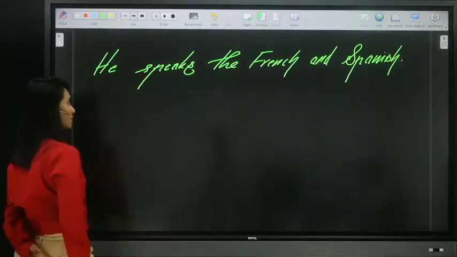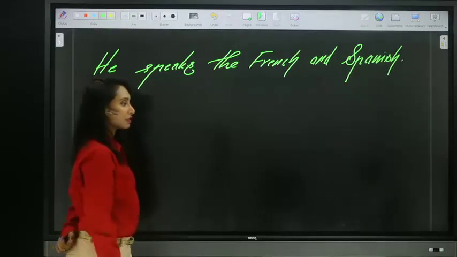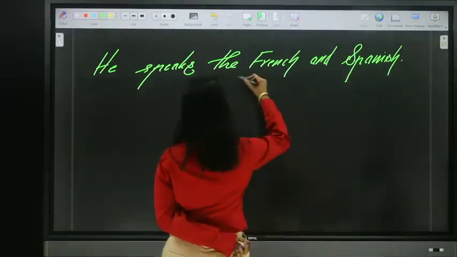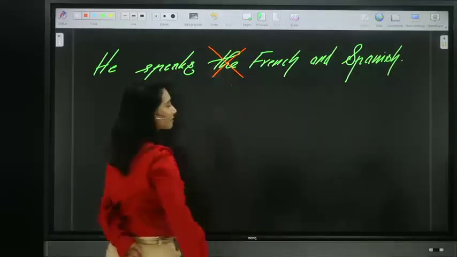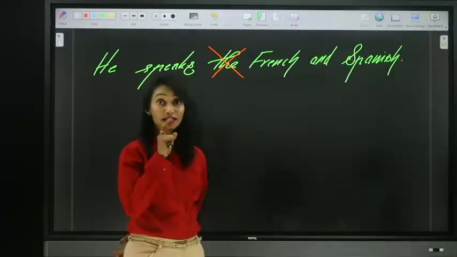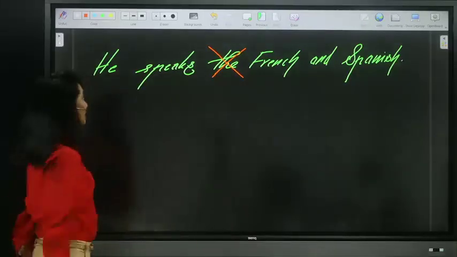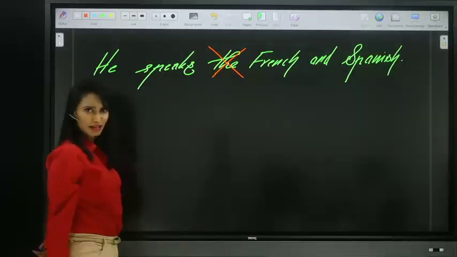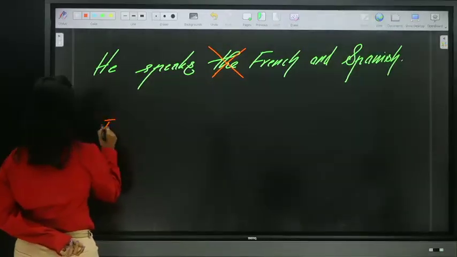Yes, Srinivas Rao. Yes, Swapna. We must remove the article the before French because we are talking about the language, not the people of the language. So remove the. He speaks French and Spanish, not the French. Now look at this sentence.